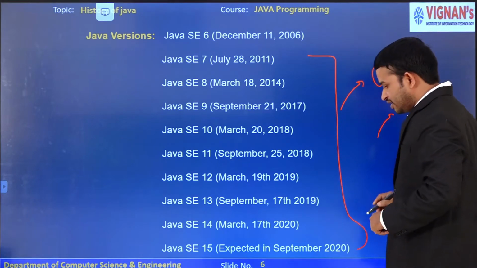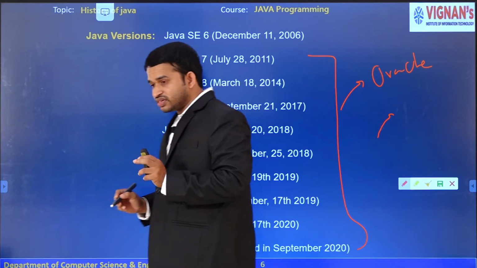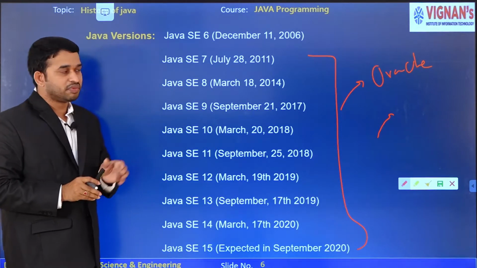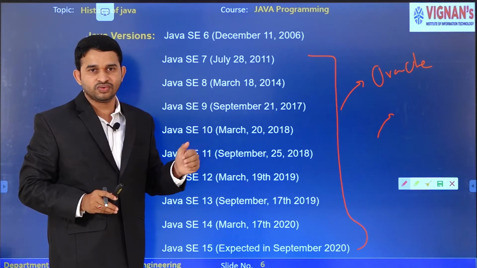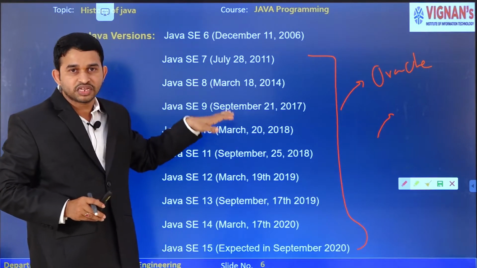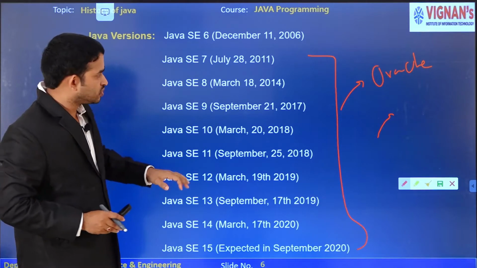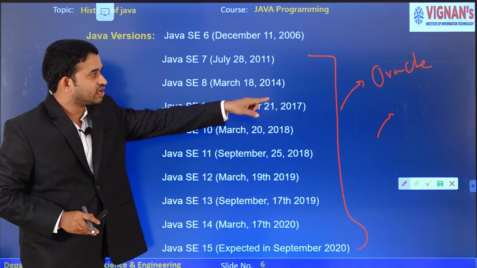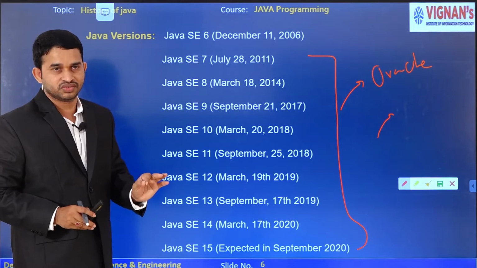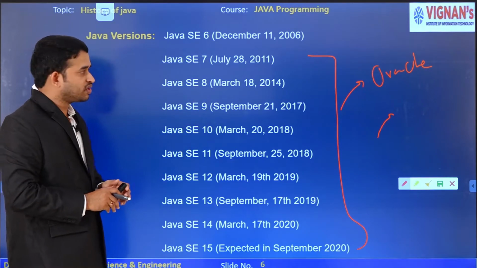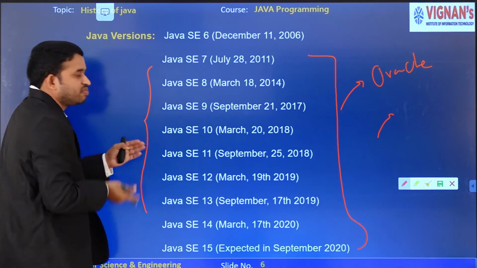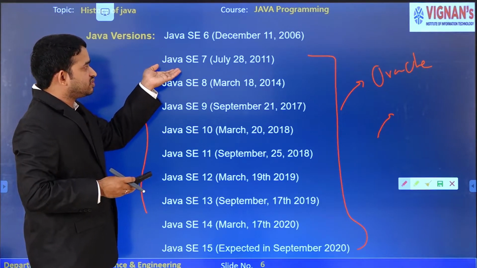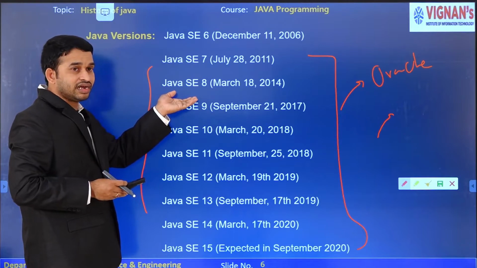Why? Because in the year 2010, Sun Microsystems handed Java over to Oracle Corporation. Now Java is a subsidiary of Oracle Corporation. So all these versions are released by Oracle Corporation, not Sun Microsystems. Oracle added a rich set of libraries to these versions when compared one by one. When compared to the 2011 version Java SE 7, SE 8 adds some more features.